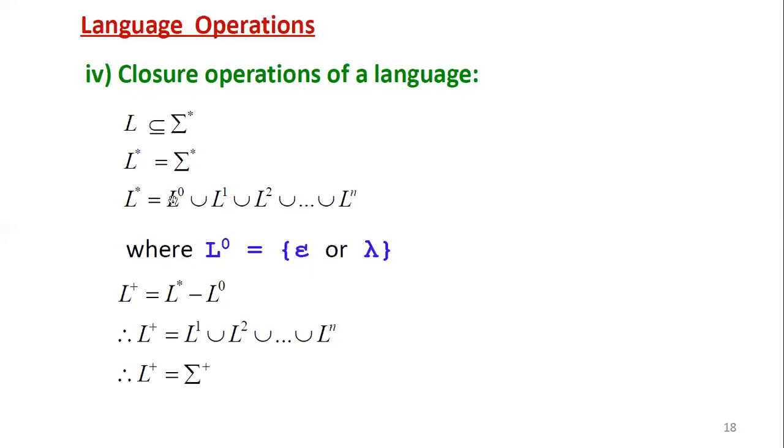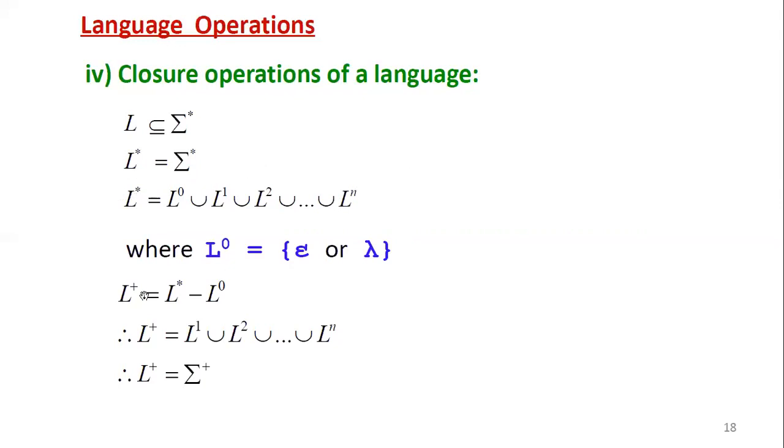Then L power 1 is the language consisting of the set of strings with length 1, L power 2 consists of the set of strings with length 2, and so on, up to L power n, strings with length n. The union of all these is called L star closure or Kleene closure, or simply L closure.